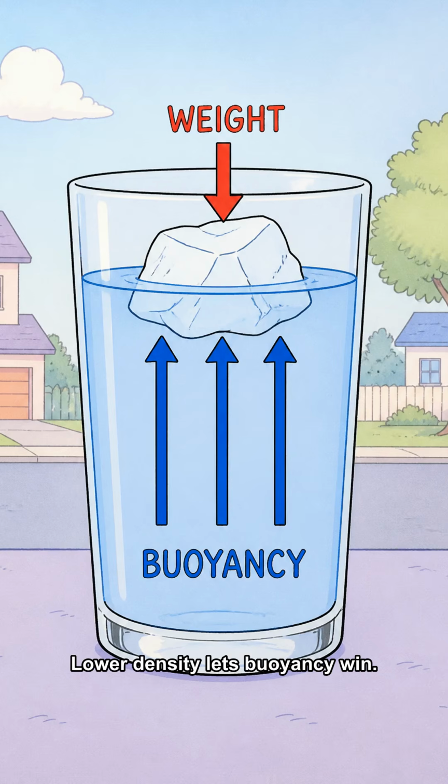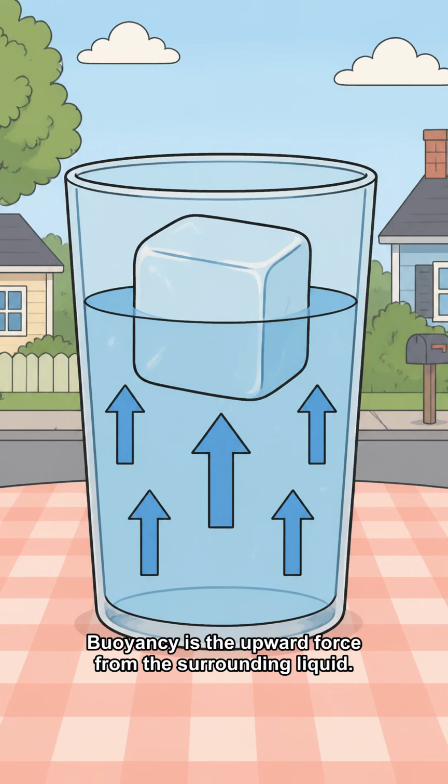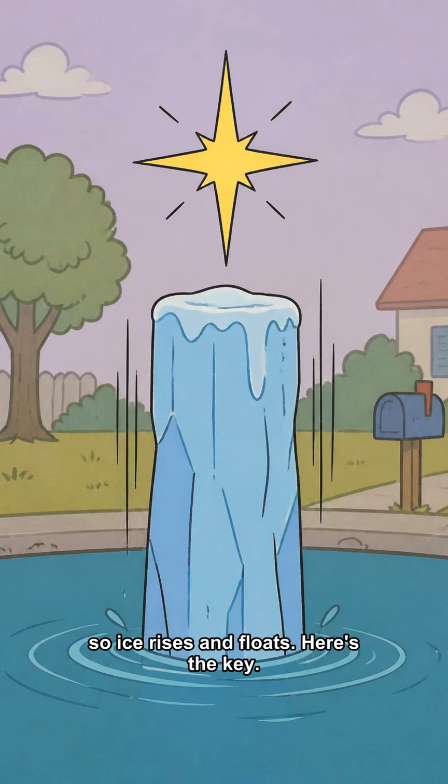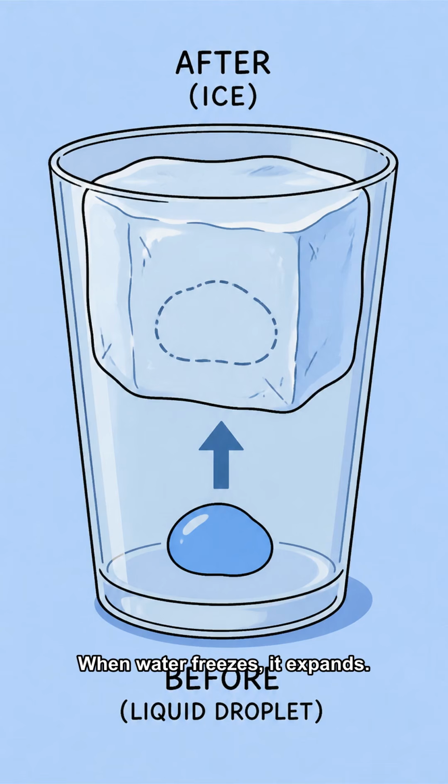Lower density lets buoyancy win. Buoyancy is the upward force from the surrounding liquid. When ice has lower density, that upward force becomes greater than the weight of the ice, so ice rises and floats. Here's the key. When water freezes, it expands.